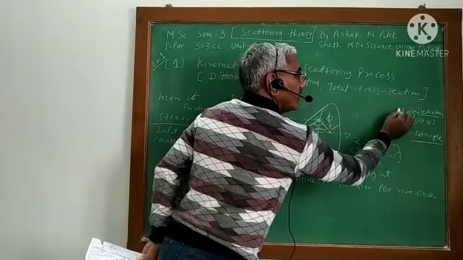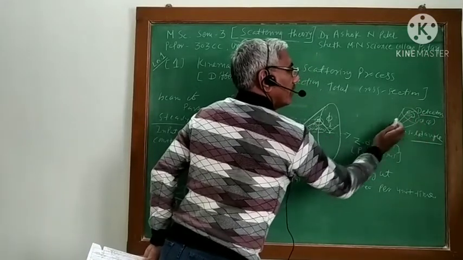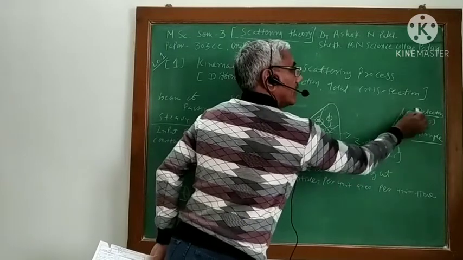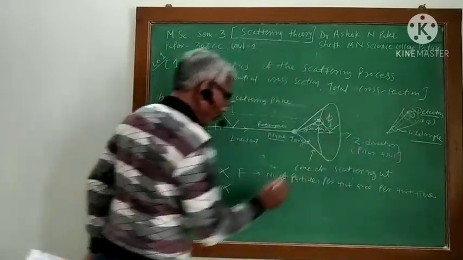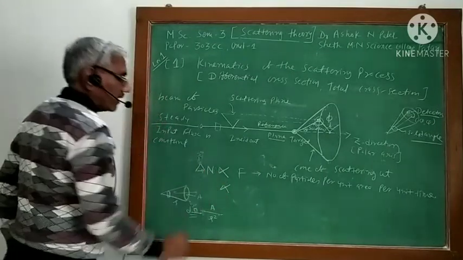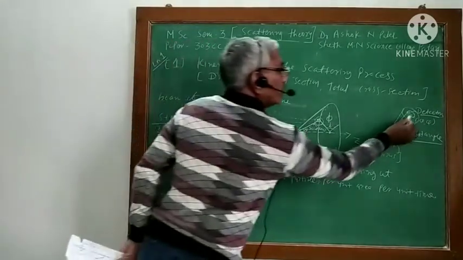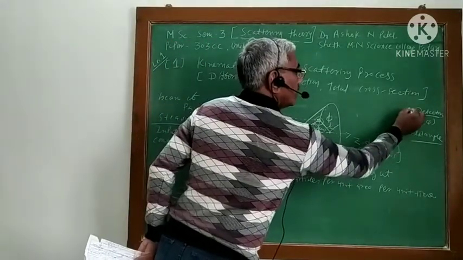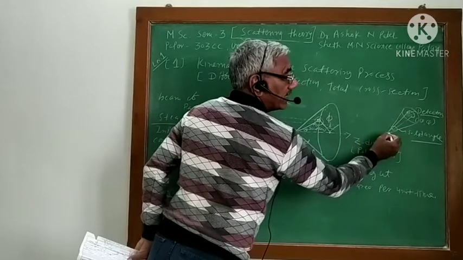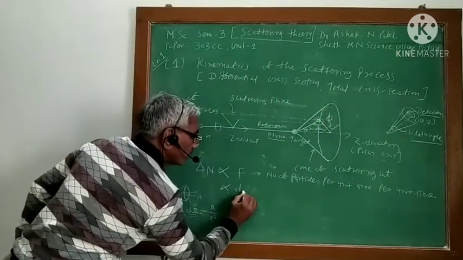If this area is larger and larger, the number of scattered particles in the area will be more. So the number of scattered particles also depends upon this area, but this area makes some angle at the origin, and that angle is suppose